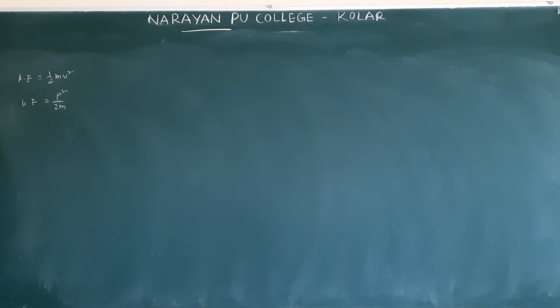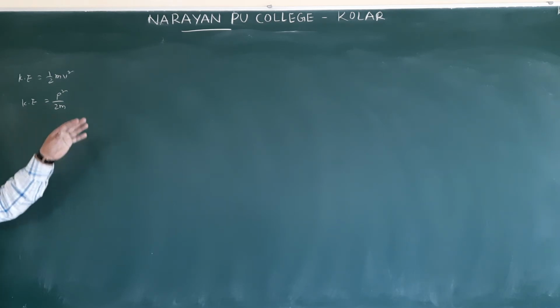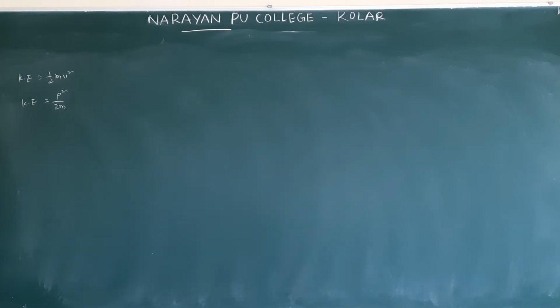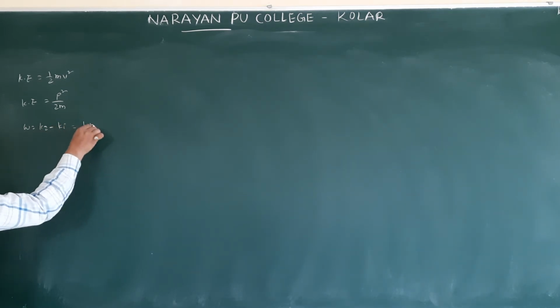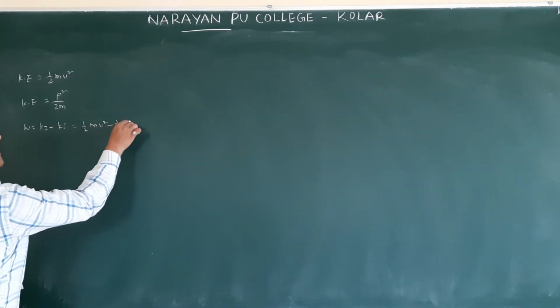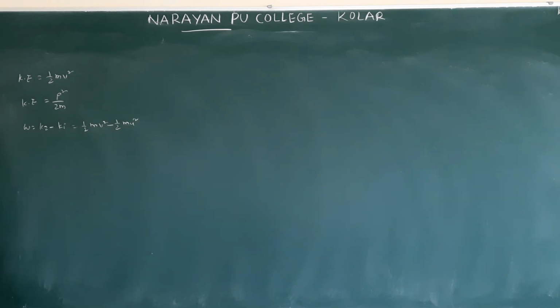Already we gave this relation between kinetic energy and momentum. This equation is also important for the second period, you should remember. And the work energy theorem: work done is equal to the change in kinetic energy, half mv square minus half mu square.